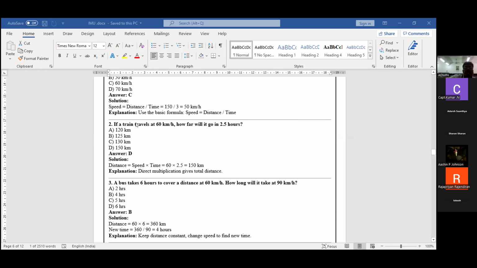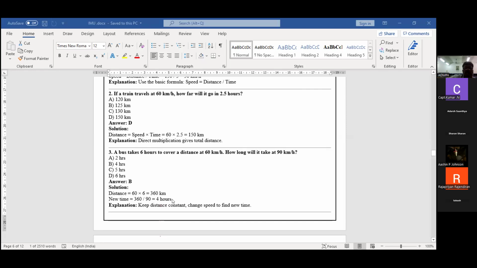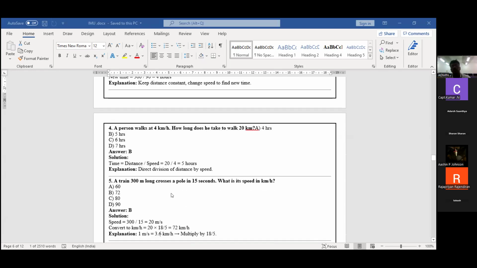That's sufficient only. The speed is given and hours also given. He's asking only the distance. That's all. Okay. This problem I am going to give to you. Can you solve and tell me the answer?